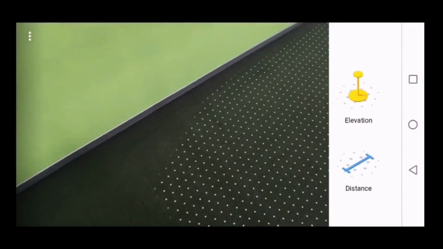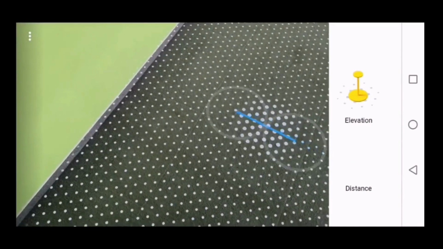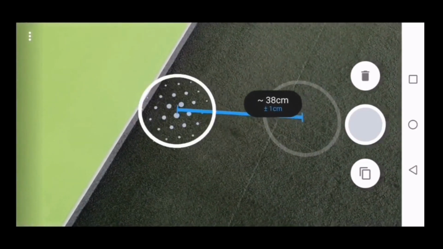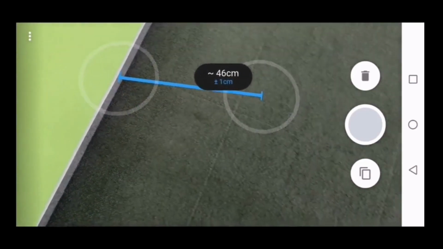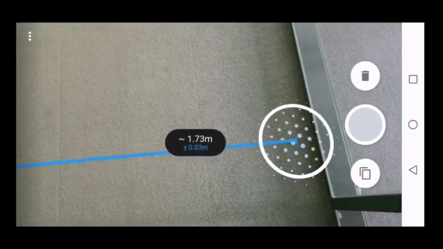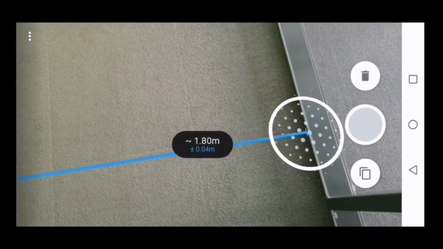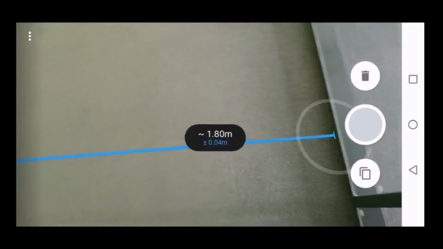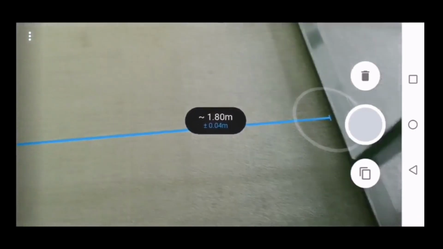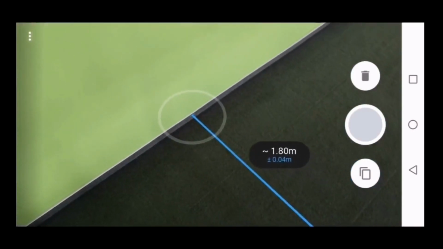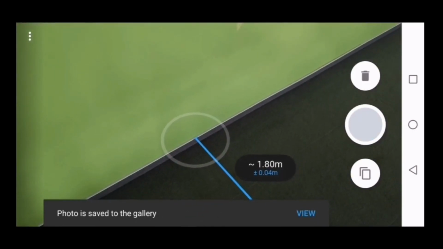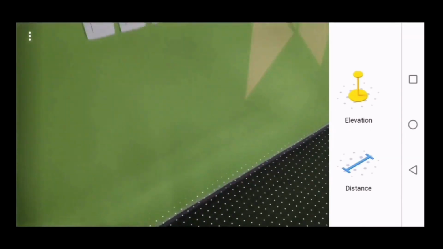Another app created by Google, Measure, turns your phone into a measuring tape. This app supports only AR compatible devices. Measure helps you with quick everyday measurements anywhere, be it your house or office. You can measure the length and height of objects on flat surfaces like the size of a rug, the width of a sofa, or the height of a table. In addition, you can easily switch between imperial and metric units and copy your measurements to the clipboard.